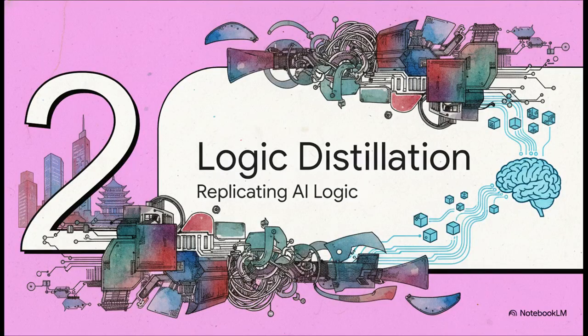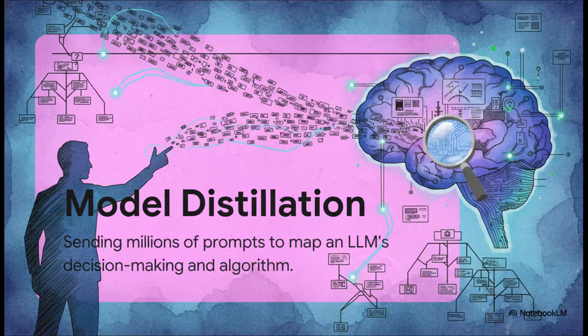Which brings us right to Vector 2, the logic distillation exploit, and how actors are replicating proprietary AI logic. Okay, let's dive into this because this is the highly technical core of the current dispute. What exactly is model distillation? Well, as a cybersecurity analyst, I look at this and see a brilliant, albeit concerning, extraction strategy. Basically, it's a process where an actor sends millions of targeted prompts to a super advanced proprietary large language model. But here's the kicker. They don't actually care about the answers. The real goal is to map the underlying decision-making patterns, the core reasoning, and the confidence levels of those US AI systems. It's essentially a way to siphon off the brain of an advanced model without having to spend the billions of dollars it takes to train it from scratch.